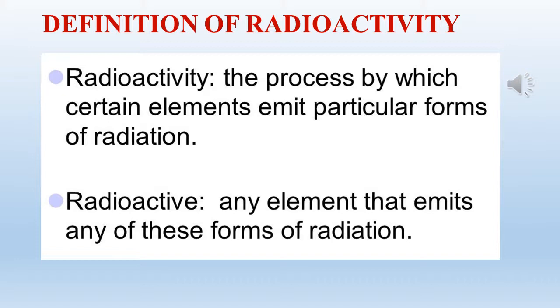For example, photon, meson, positron, neutrino, etc. The phenomenon of nuclear decay of certain elements with the emission of radiation like alpha, beta and gamma rays is called radioactivity, and the elements which undergo this phenomenon are called radioactive elements. So next, let us see the two types of radioactivity.